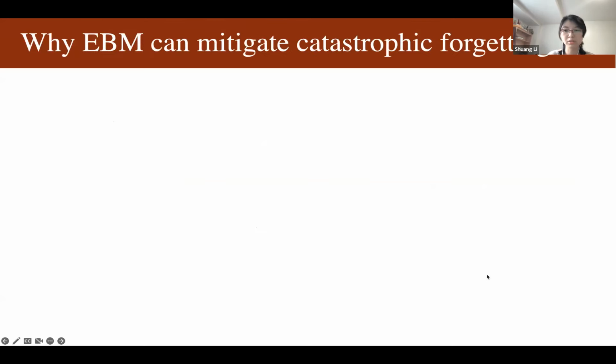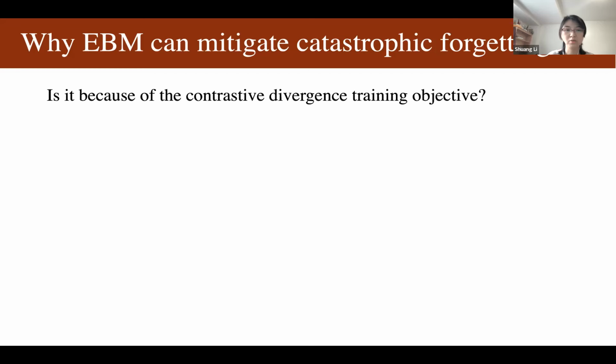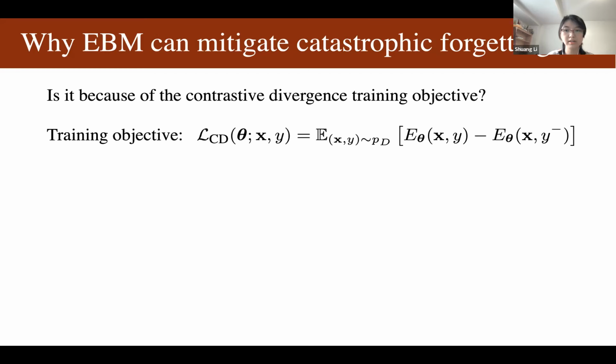We also did some experiments to investigate why energy-based models can mitigate catastrophic forgetting. One hypothesis is the training objective. Here is the proposed contrastive divergence training objective. We compare this training objective with two other baselines.